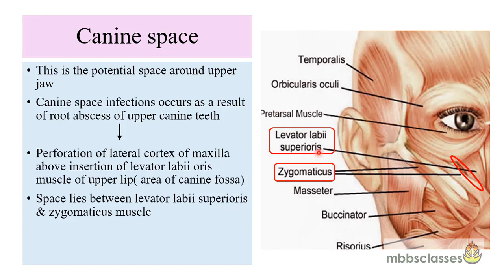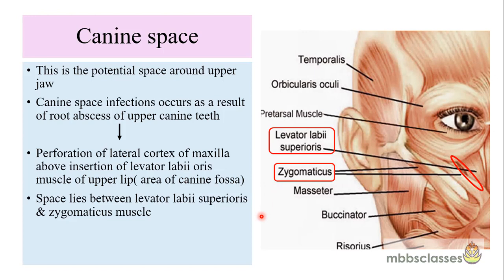If you see here the muscles of the face, there are two muscles, the zygomaticus muscle and the levator labii superioris muscle. The levator labii superioris is inserted high in the area of the maxilla, and if there is perforation of the maxilla above the insertion of this muscle, the patient will get infection of this canine space.